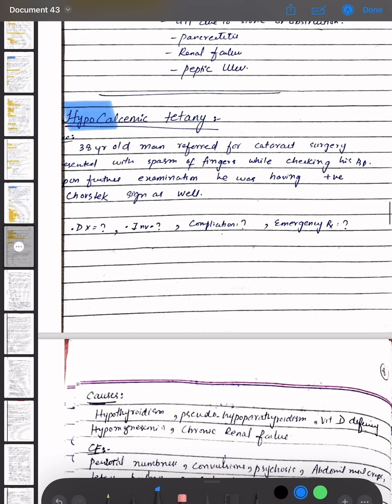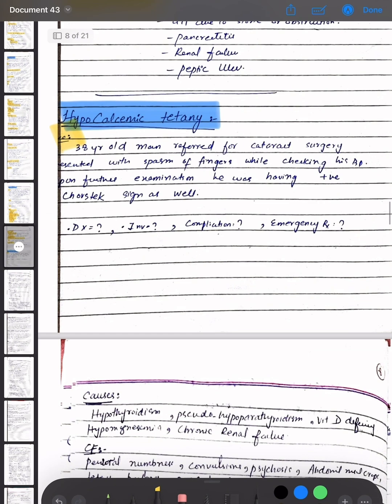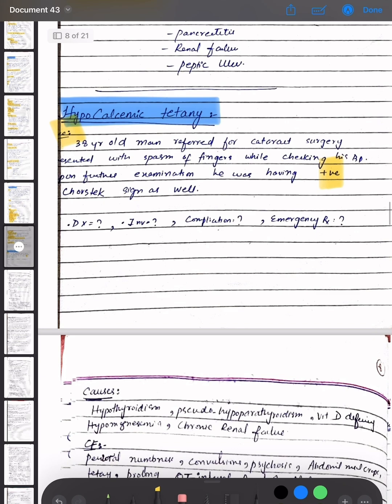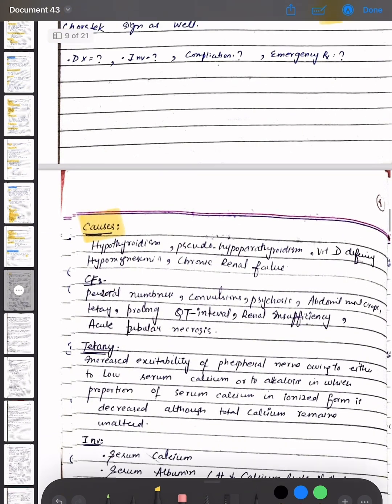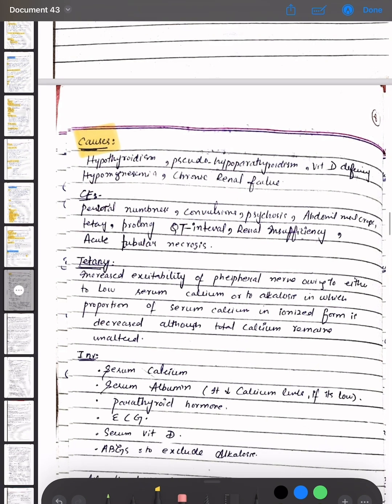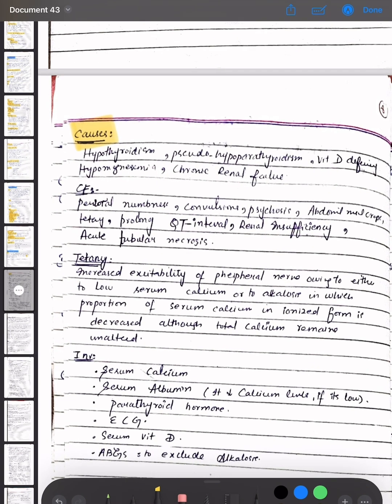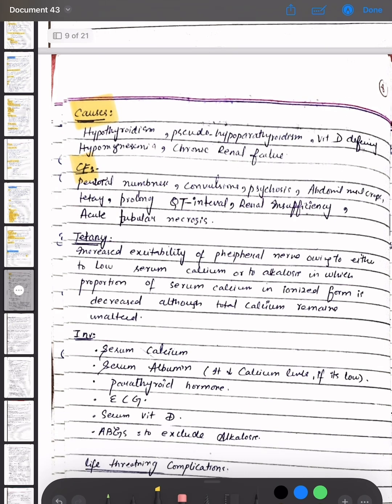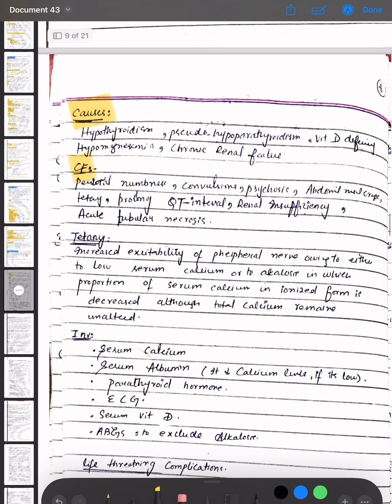We are having a scenario that a 38-year-old man referred for cataract surgery presented with spasm of fingers while checking his BP. Upon further examination, he was having a positive Chvostek sign as well. So what is the diagnosis, investigation, complication and emergency treatment? The causes of hypocalcemic tetany are hypoparathyroidism, pseudohypoparathyroidism, vitamin D deficiency, hypomagnesemia and chronic renal failure. The clinical features are numbness, convulsion, psychosis, abdominal and muscular cramps, tetany, prolonged QT interval, renal insufficiency and acute tubular necrosis.